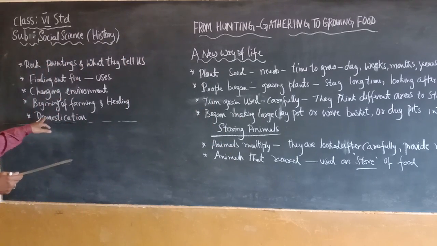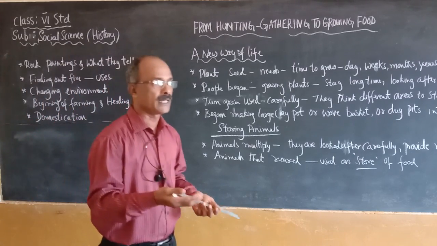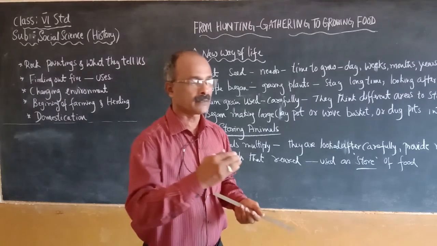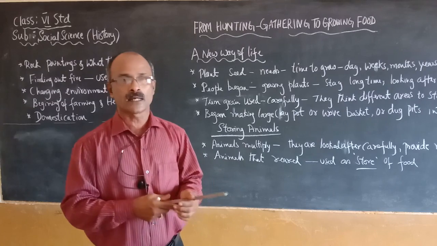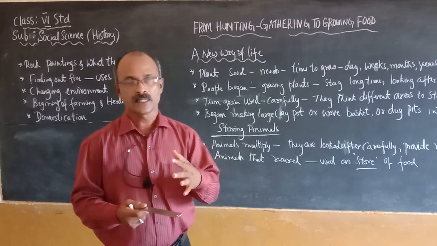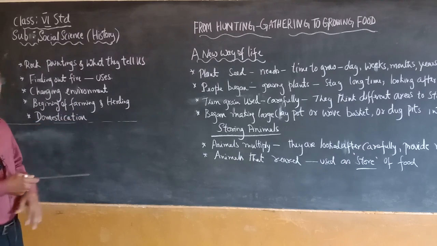Not only this, they began to domesticate animals which gave milk, meat and other things. Even they were very gentle and totally different in many cases from wild animals. Thus they followed domestication in a different manner.